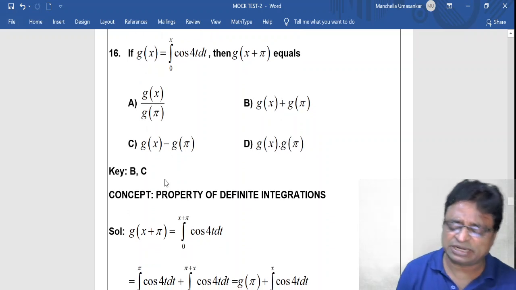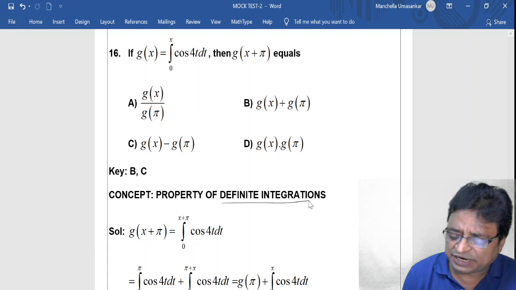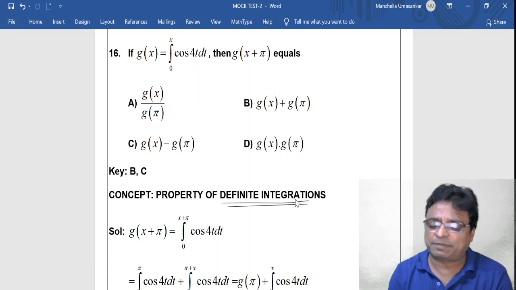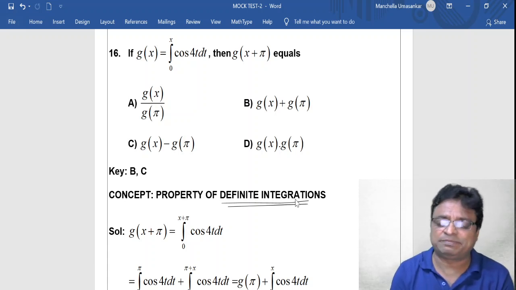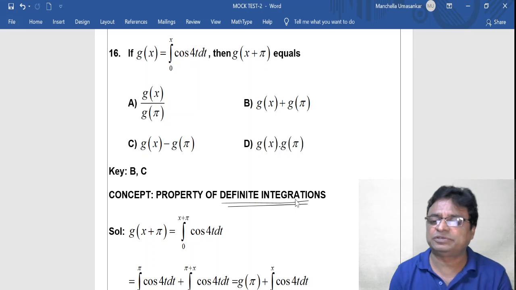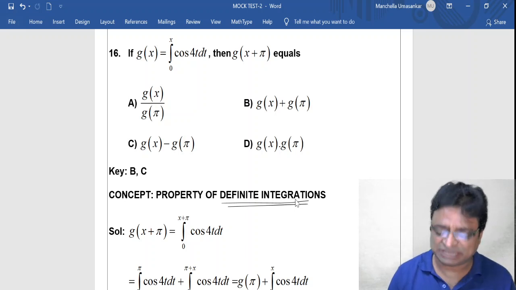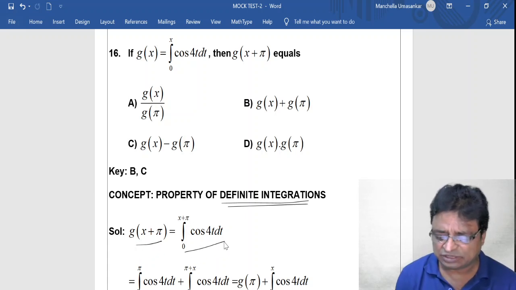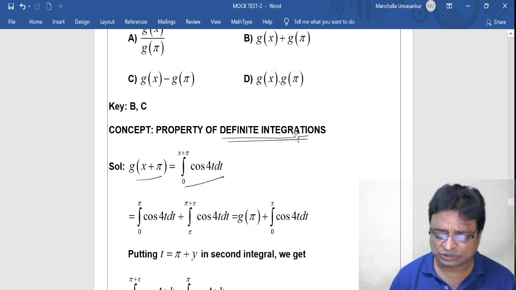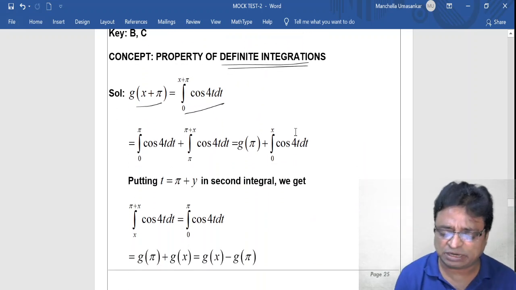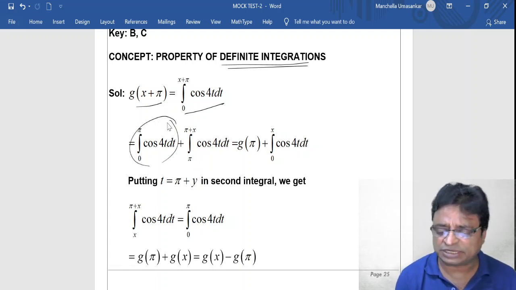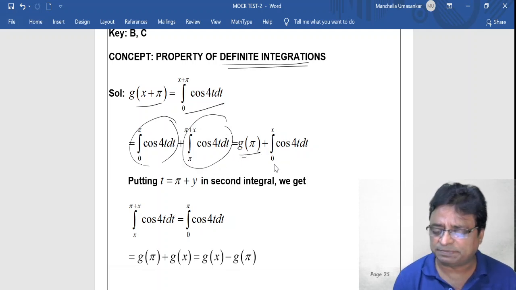Actually this is the question based on the basic properties of definite integration. What are those basic properties? The chain property, the shifting property, the constant property, and the King property, like integral 0 to a of f of x dx is equal to integral 0 to a of f of a plus b minus x. Here the same thing I am applying. So what is g of x plus y? As per definition it becomes like this. So after applying the chain rule, I can write this as integral 0 to pi cos 4t dt plus integral 0 to pi plus x cos 4t dt. By definition it is g of pi, and it is integral pi to pi plus x cos 4t dt.